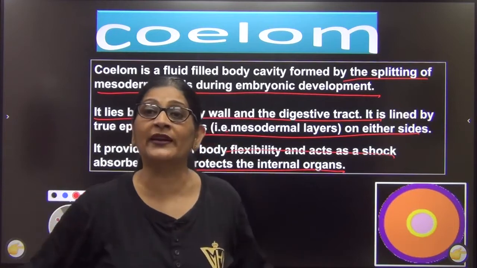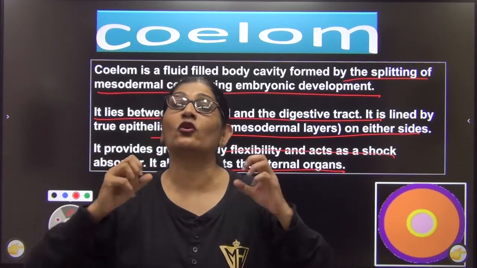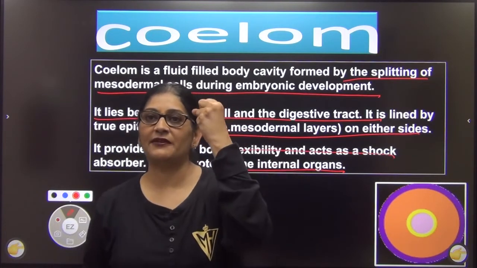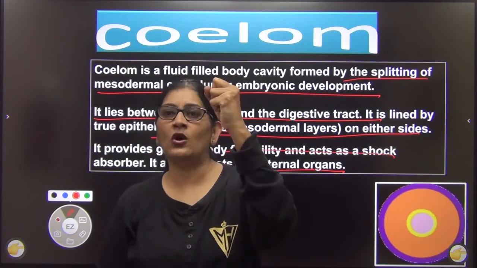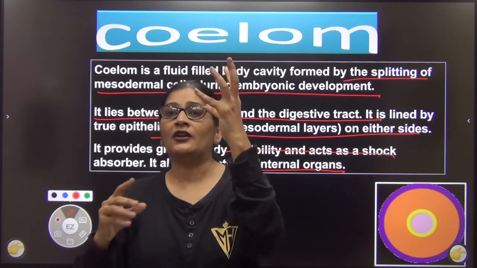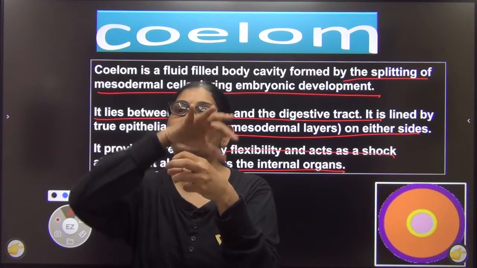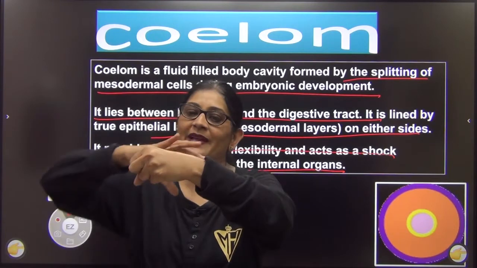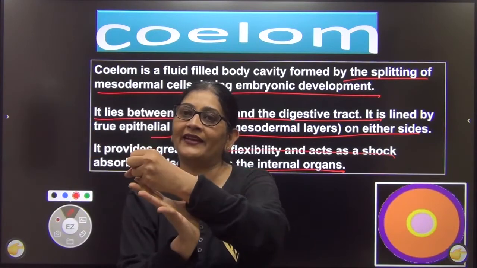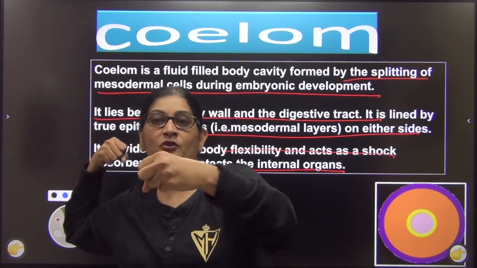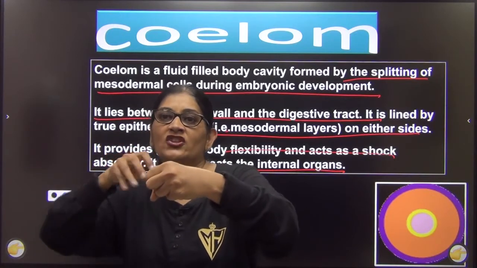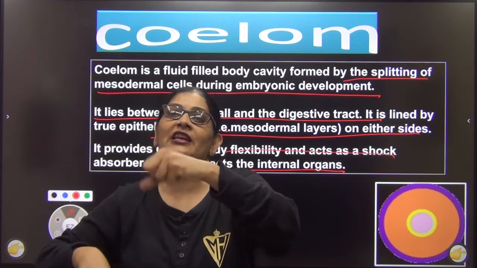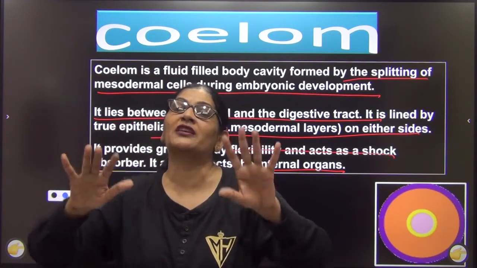Since it is filled up with fluid, and if organs float in fluid, then obviously what will it do? It will work as a shock absorber. I'll give you an example. See, this is my fist. You hit me, it hurts. Now what I will do is I'll take a polythene packet, fill it with water and put my hand inside it. Then there is a polythene packet filled with water. Now if you hit it outside, your pressure will diffuse in the form of waves in the water. As a result, my hand will keep on floating properly without much damage.